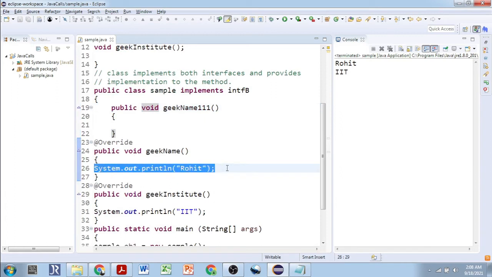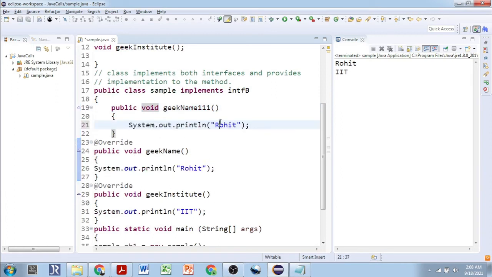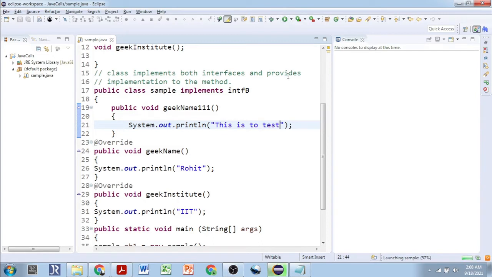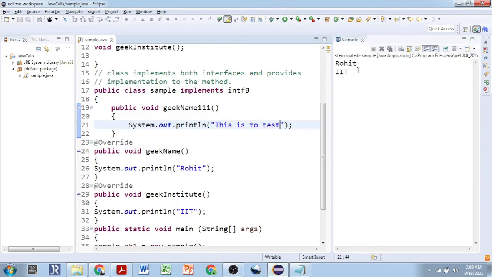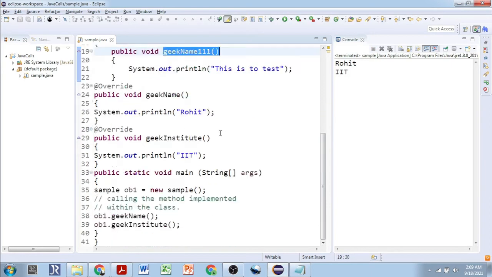This is to test this concept. See, we are not calling this method, so this method is not displayed. We'll call this method now. How will we call this method? By using the object. Now it will display Rohit, IIT, and this is to test.